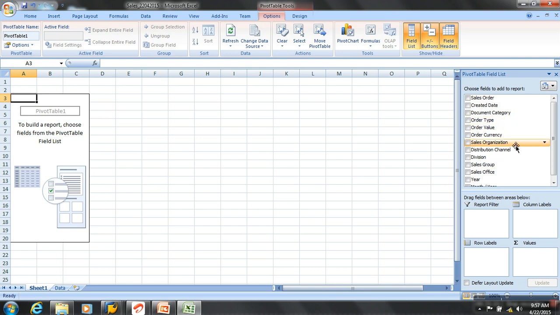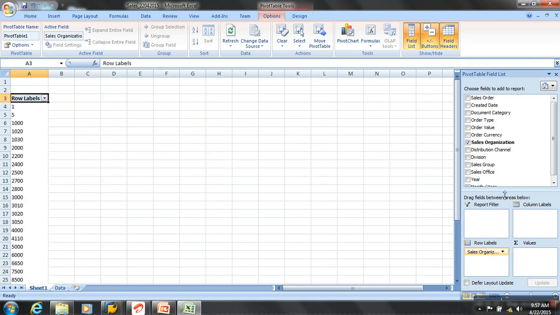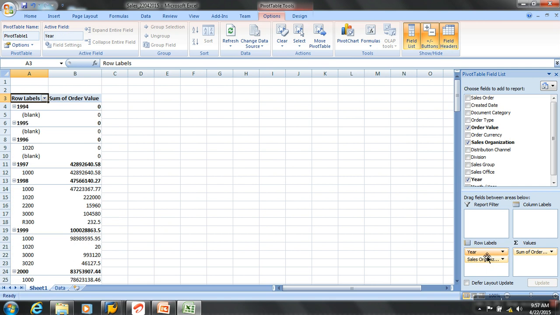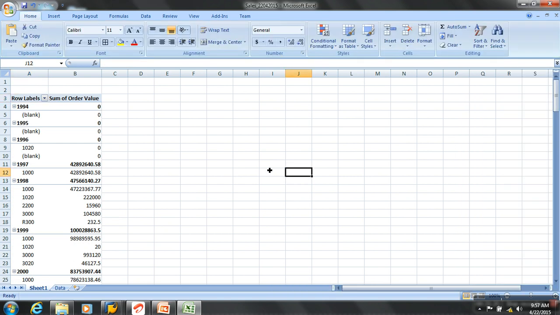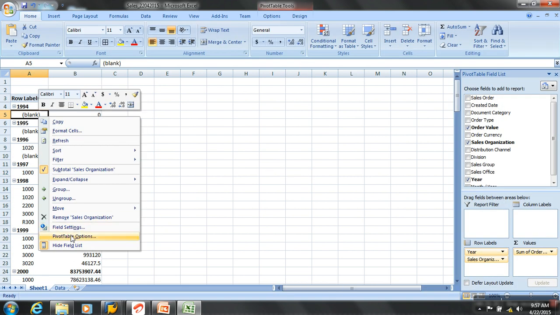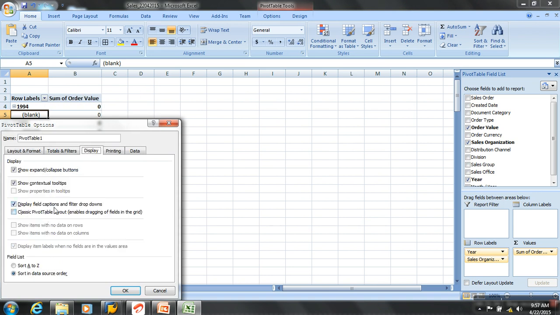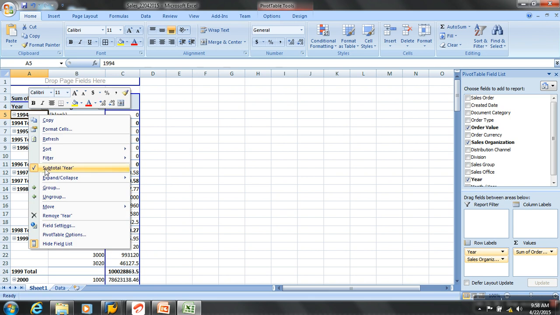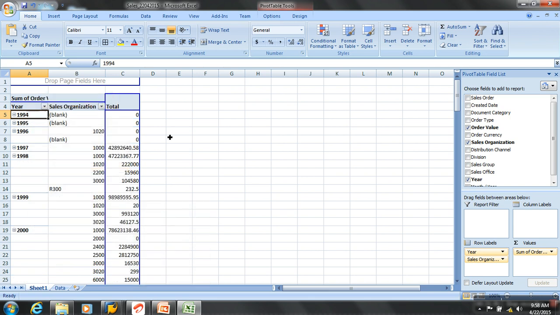Now he gets, say, for a sales organization. And I would like to see total value of the order value, and I'd see for every year like this. Okay, then it says year wise, pivot table settings, display classic pivot table, and remove subtotals.